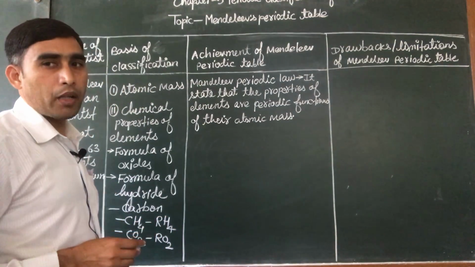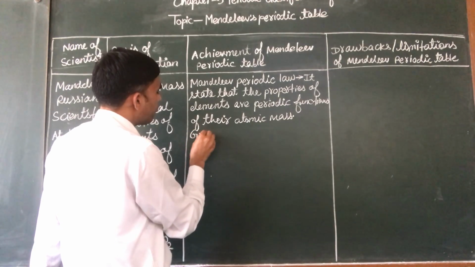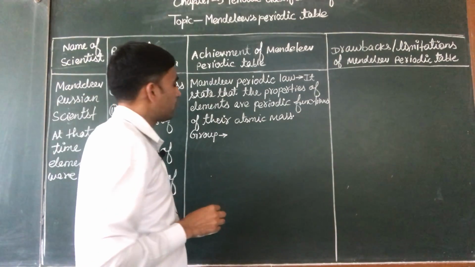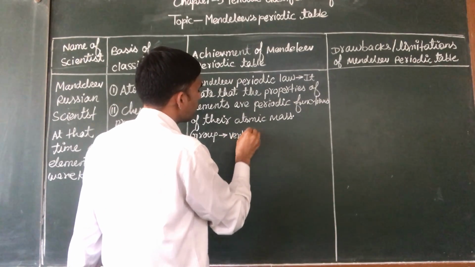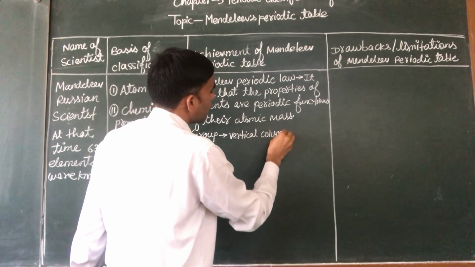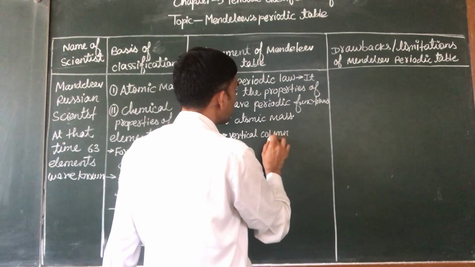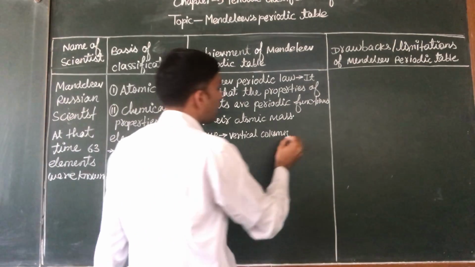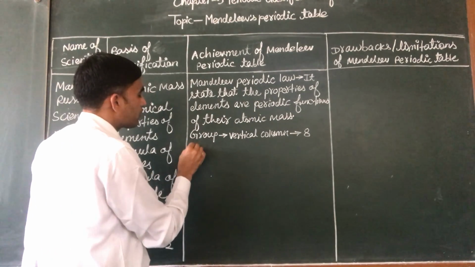Now in the Mendeleev periodic table there are groups. Vertical columns are called groups, and there are 8 groups in total.